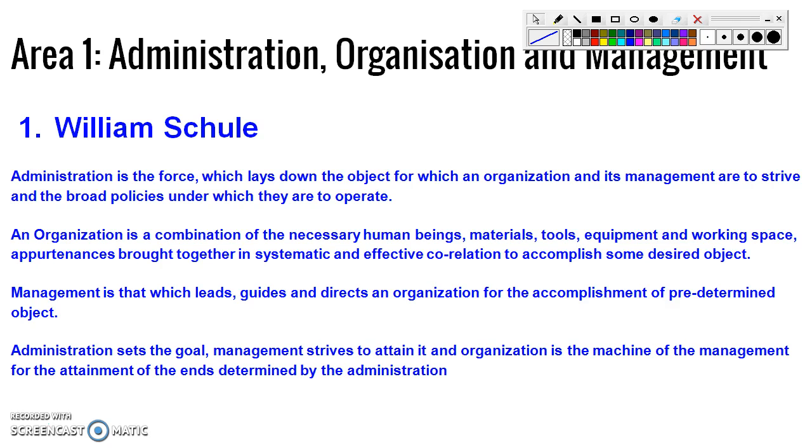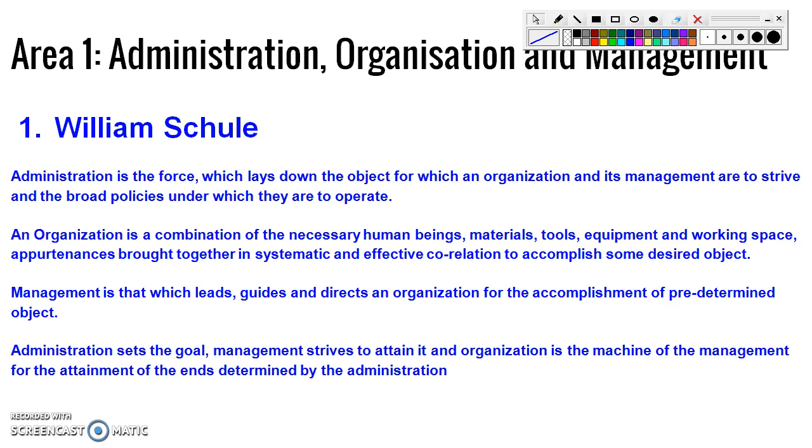So let us see what is the final summary of this. Administration sets the goal, management strives to attain it, and organization is the machine of the management for the attainment of the ends determined by the administration. Let's go in reverse. Administration lays down the goals.